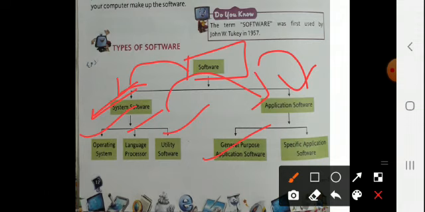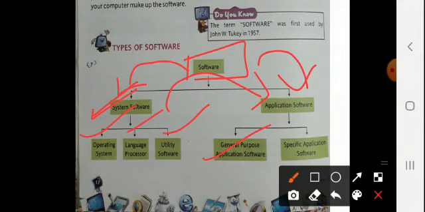Then DTP, desktop publishing software. This software is used to create designs and layouts of books, journals, newspapers, brochures, etc. For example, Adobe Photoshop, PageMaker, CorelDRAW. The pictures are also given in your book. You can see on page number 15.